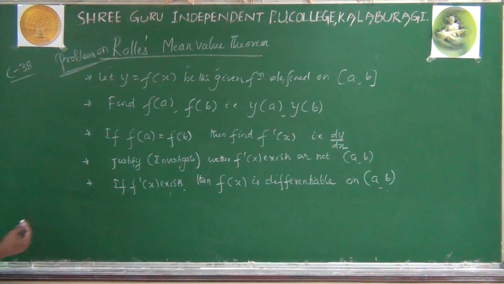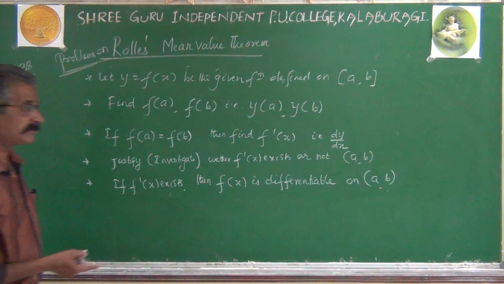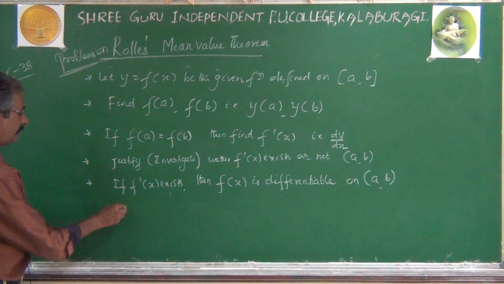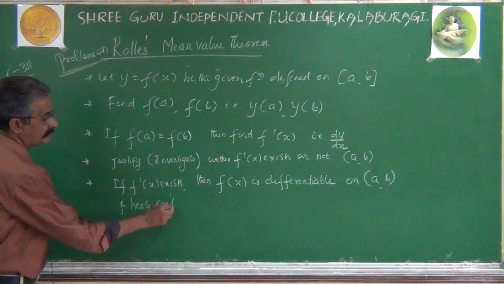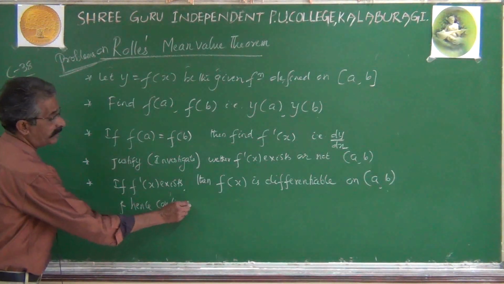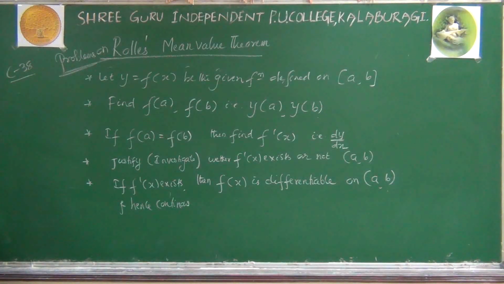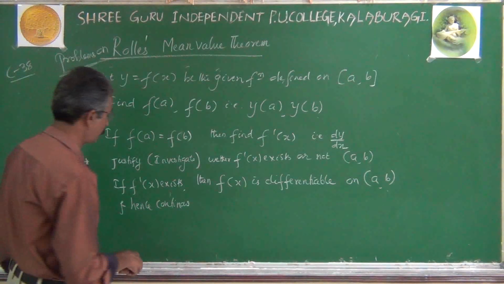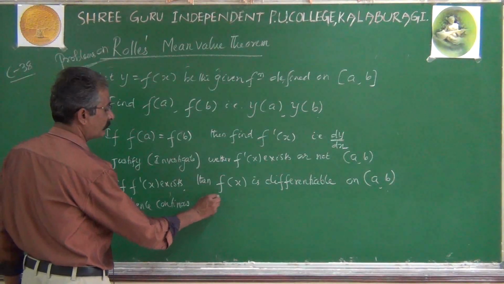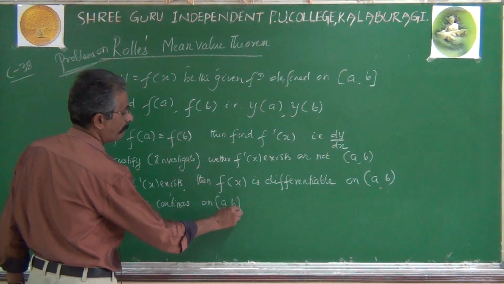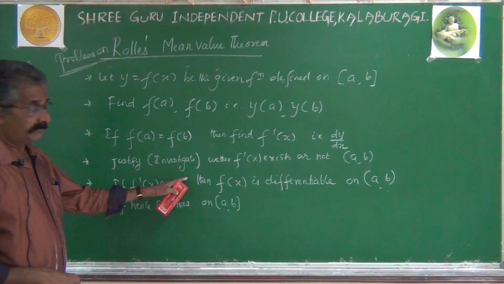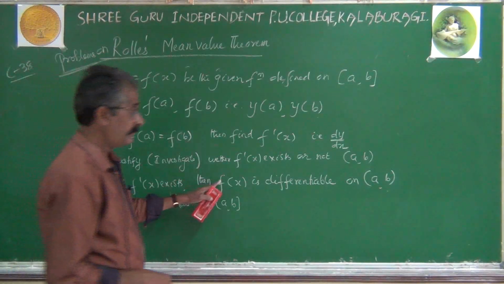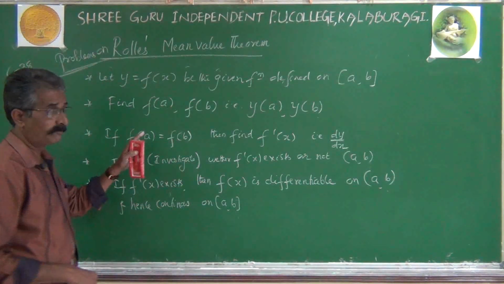And we know by the theorem that every differentiable function is always continuous, and hence continuous. But you must take continuity on the closed interval and differentiability on the open interval. Notice that we justified that the function is continuous, the function is differentiable, and f of a equal to f of b holds.